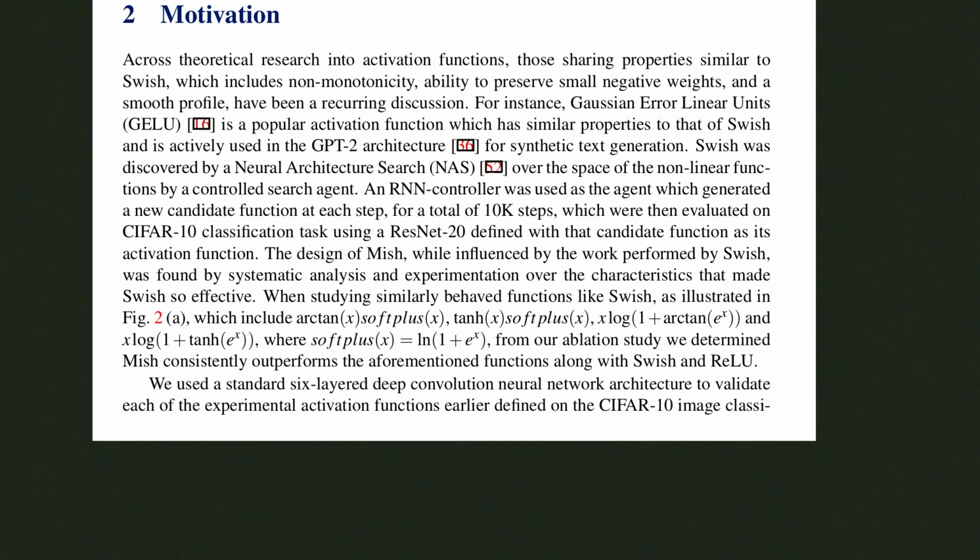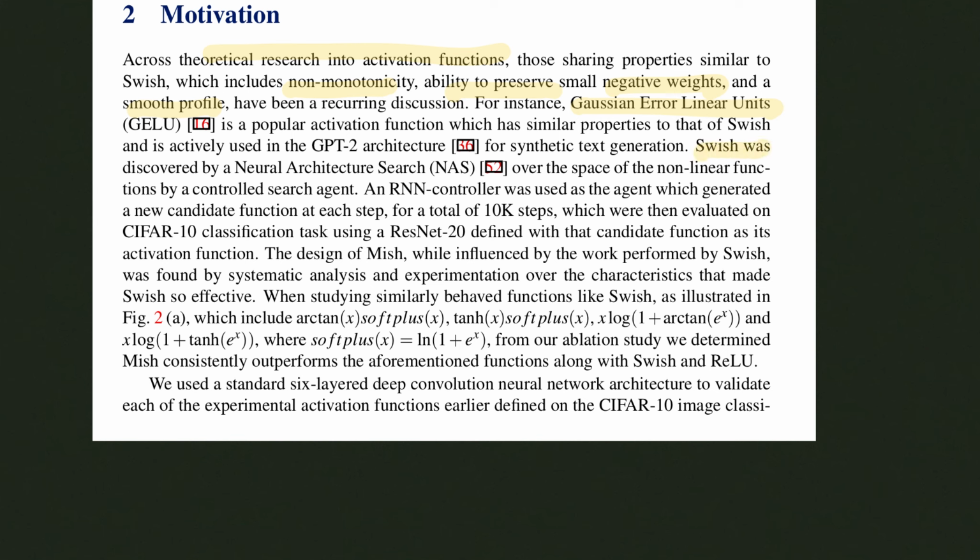In the theoretical analysis and research into activation functions, the important properties are non-monotonicity, the ability to preserve small negative weights, and a smooth profile, meaning that you don't have points at which you cannot find a derivative. And for instance, there are other types of activation functions such as Gaussian error linear units, which is the activation function actually used in GPT-2 and GPT-3, many transformer-based architectures.